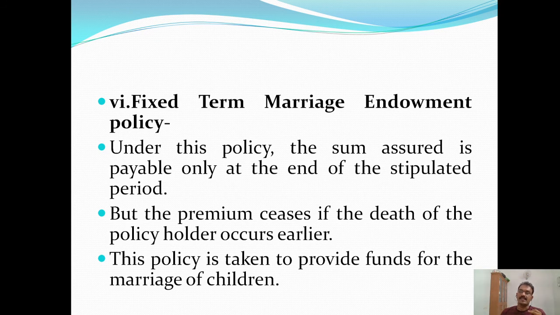Next one, fixed term marriage endowment policy. Under this policy, the sum assured is payable only at the end of the stipulated period, but the premium ceases if the death of the policyholder occurs earlier. This policy is taken to provide funds for the marriage of children.